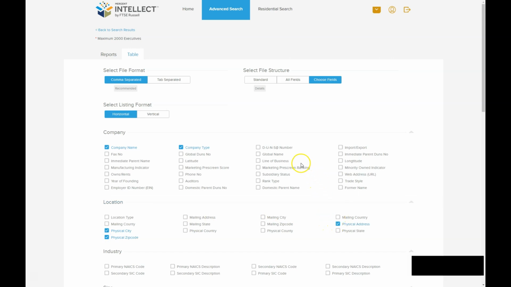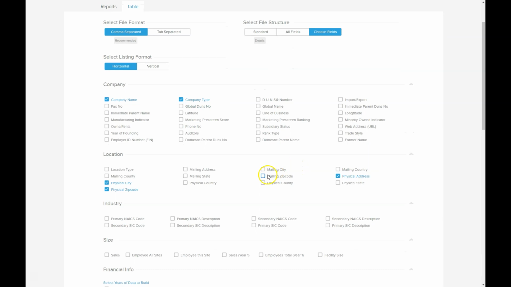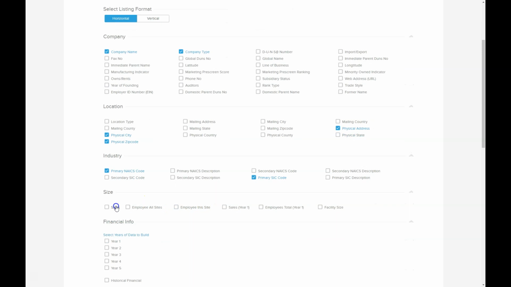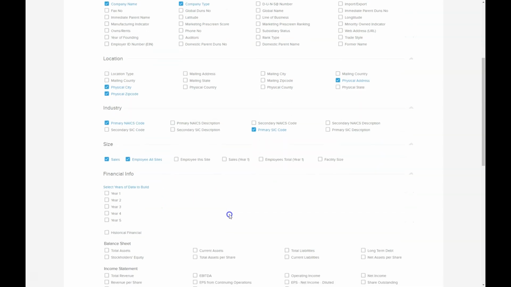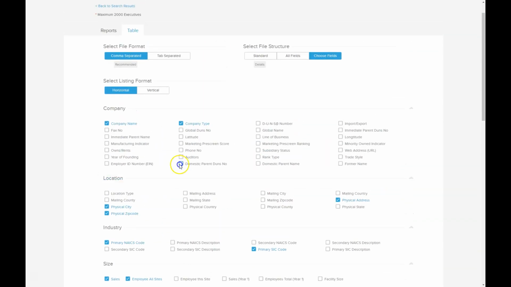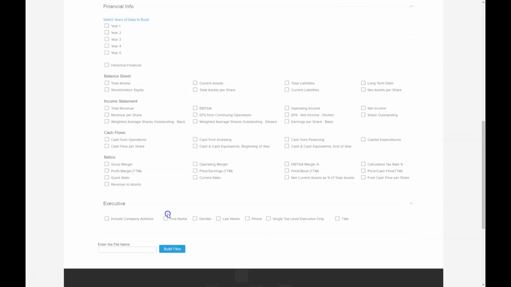All good information to find that way. Okay, we can also get their primary NAICS code and maybe their primary SIC code, which will give us their primary line of business. Maybe we want to see how many estimated sales, maybe how many employees they have, that sort of thing. Okay, we might also want to see how long they've been in business. So here's year of founding. All right, and we go down.